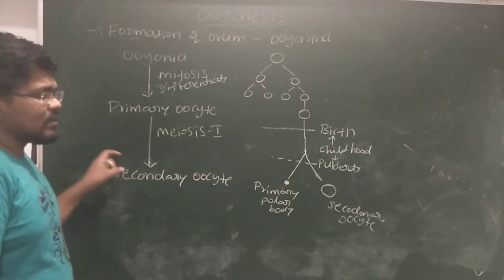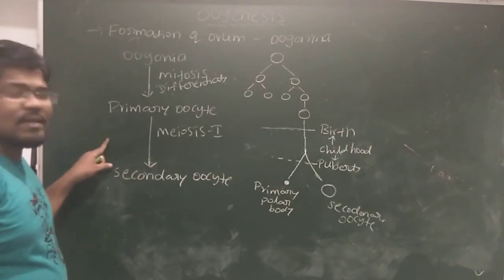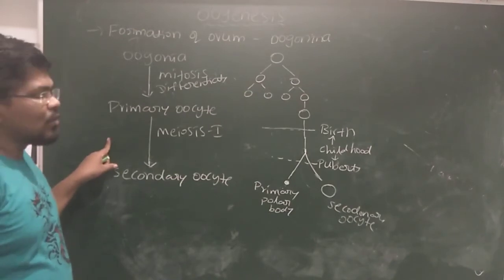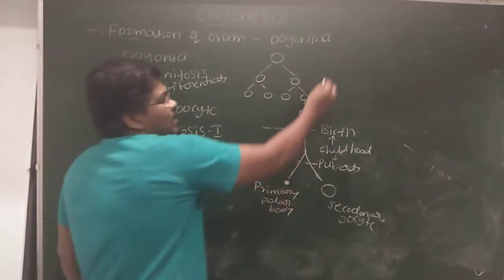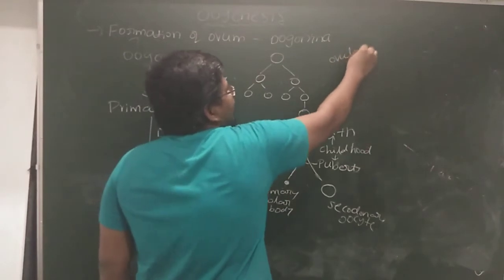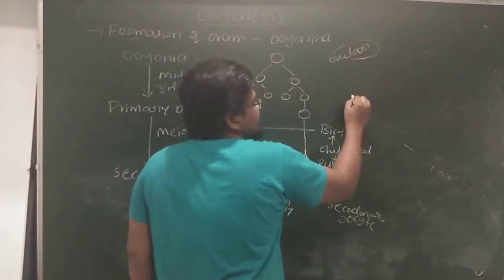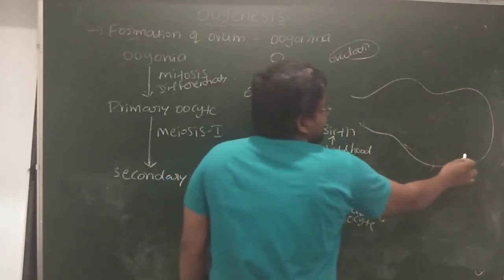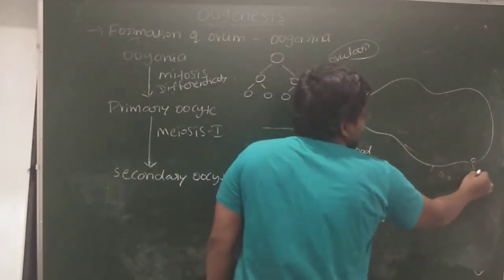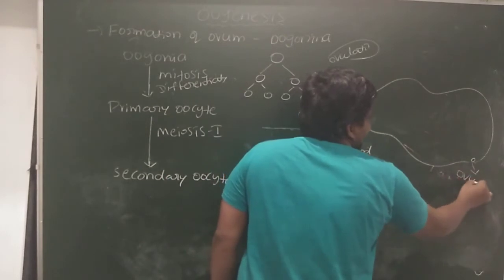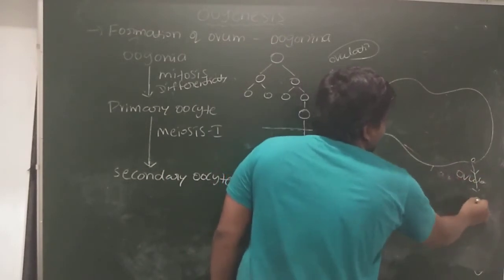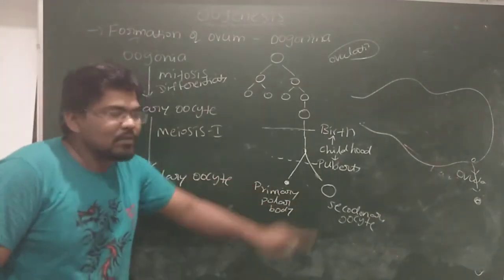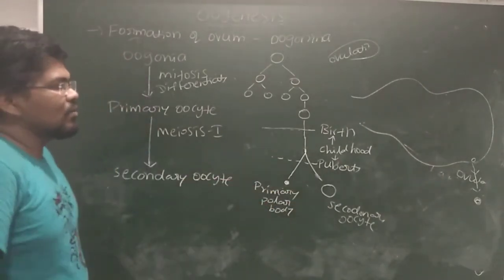This secondary oocyte, which is present inside the ovary, will be released outside the ovary. That is called ovulation. What is ovulation? Release of ovum from the ovary is called ovulation. If you see here, this is the ovary. Which stage of ovum is released from the ovary? The secondary oocyte stage. Secondary oocyte stage ovum is released from the ovary.